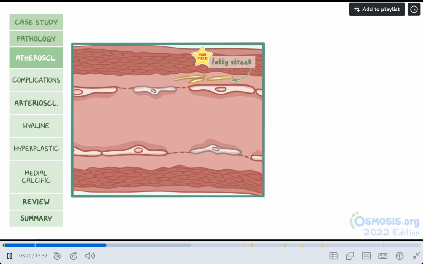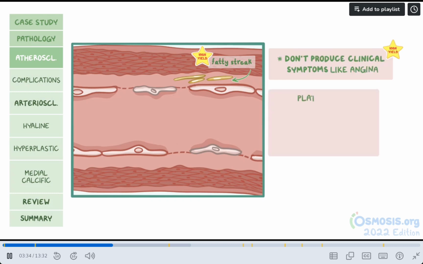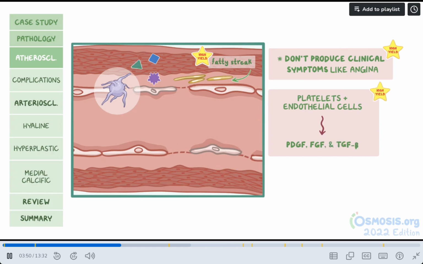Fatty streaks might as well be called flatty streaks because they are not raised, meaning they don't obstruct the lumen, so they don't produce clinical symptoms like angina. Damage to the endothelium calls upon platelets to join the party. Platelet and endothelial cells release factors like platelet-derived growth factor, or PDGF, and fibroblast growth factor, or FGF, and transforming growth factor beta, or TGF beta. These factors stimulate smooth muscle cell proliferation and migration from the tunica media to the tunica intima.